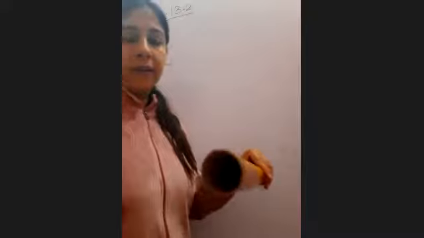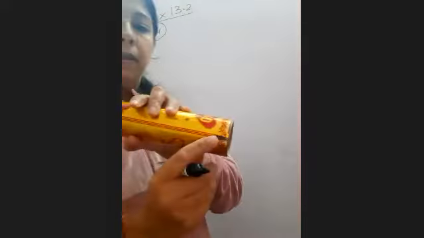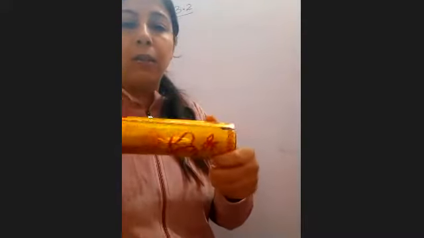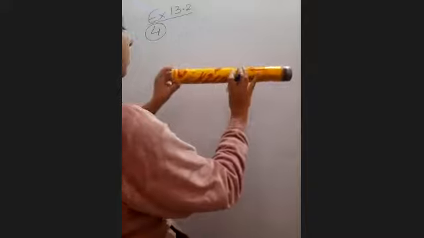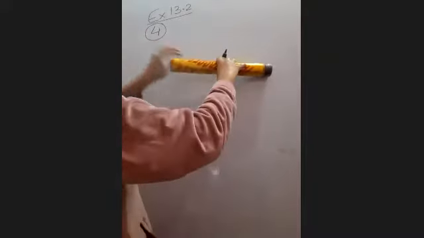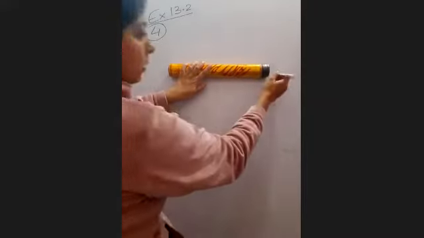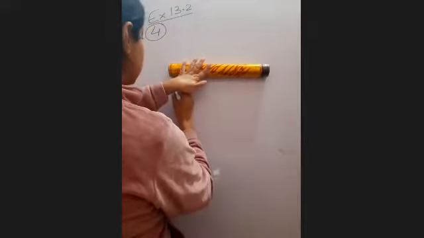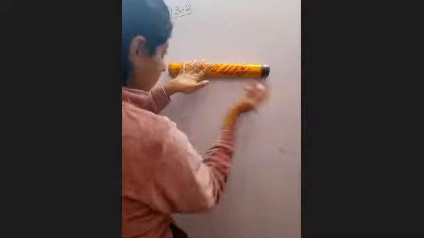Beta, let us notice one interesting thing. See, this is a roller. I have marked this sign here. One complete revolution means this sign should be coming on the board again. When this comes again, we will say one round. Let us see what happens in one revolution. See, this is the mark. I have touched this mark on the board. I am marking here also, and at the same time I am drawing this straight line where it is touching the board.